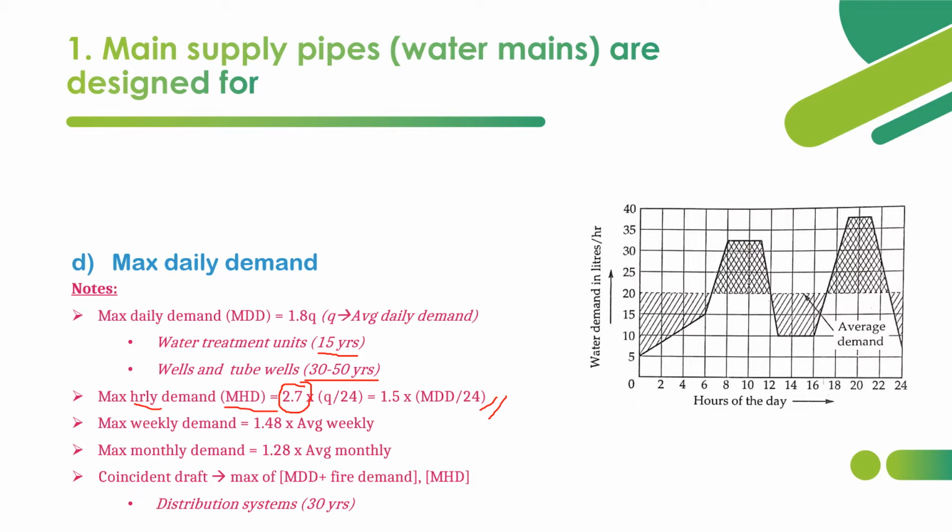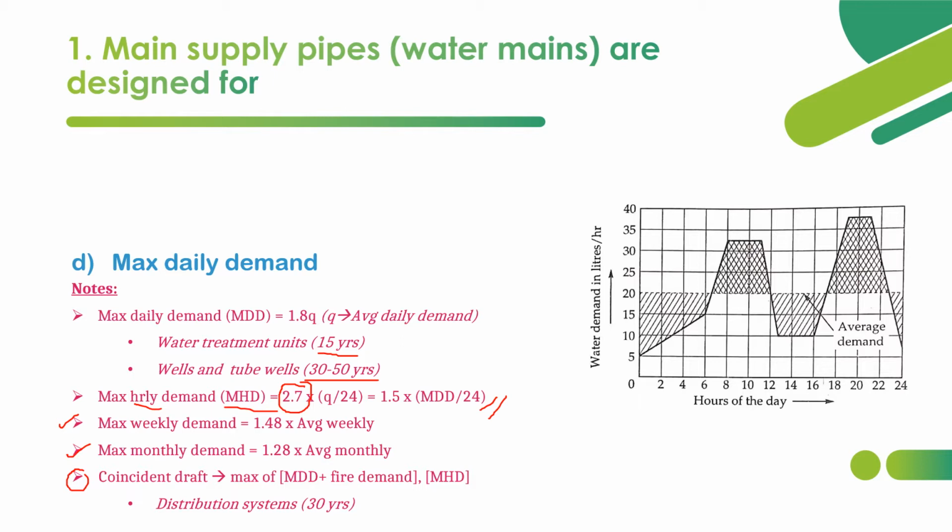And what are maximum weekly demand and monthly demand? They are the most underrated demands, but we can learn them. Maximum weekly demand is 1.48 times the average weekly demand. Monthly demand is 1.28 times the average monthly demand. And there is something called coincident draft. Coincident draft is the maximum of MDD plus fire demand, or MHD. So whichever is the maximum of these two is the coincident draft.